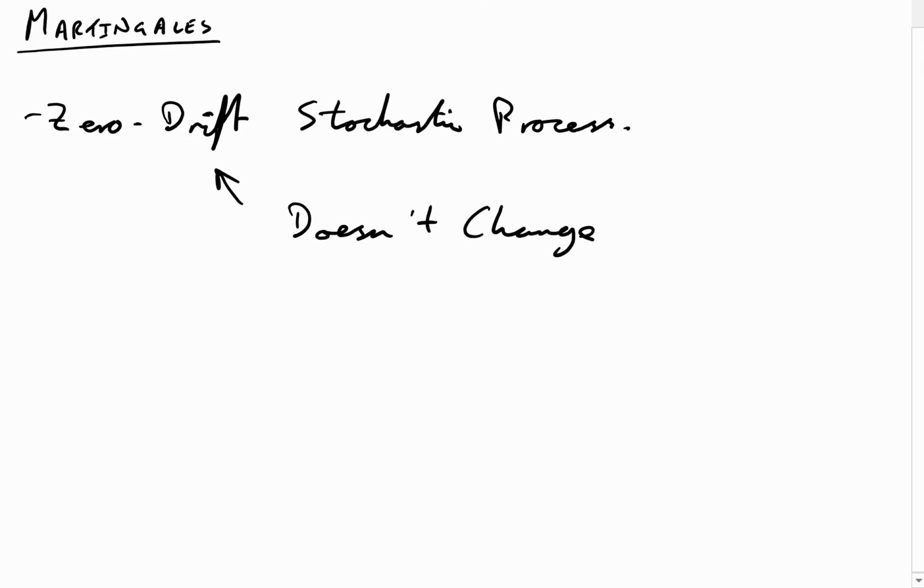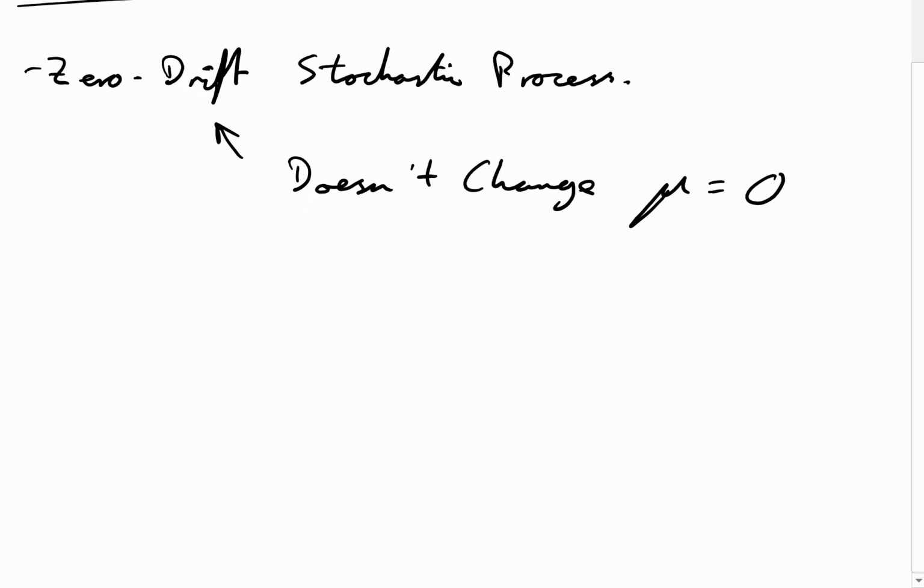Okay, so, an example of that, what defines drift? Is there something that defines drift? Well, yeah, the mean. The mean will define the drift. So in other words, the mean doesn't change. If you have a random variable, effectively the mean doesn't change. Or the mean is equal to 0, for example, it doesn't change. So that's one way of defining it. Let's try and jump in and define it properly, though.